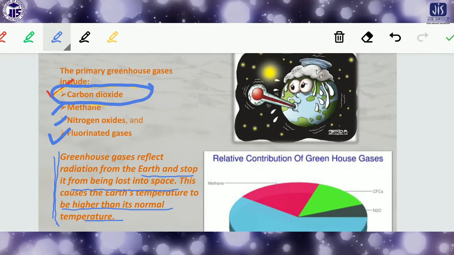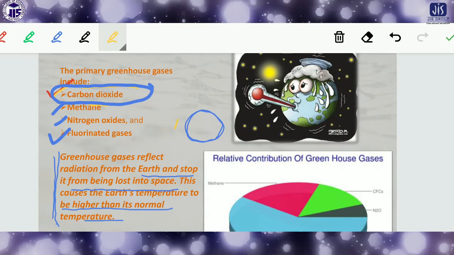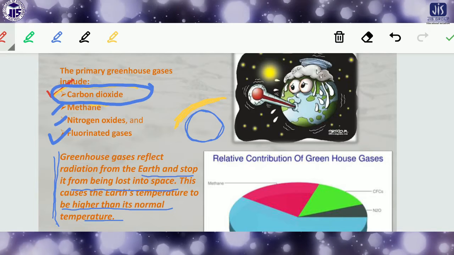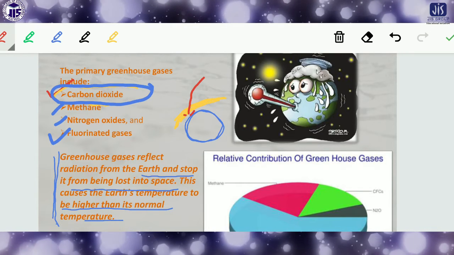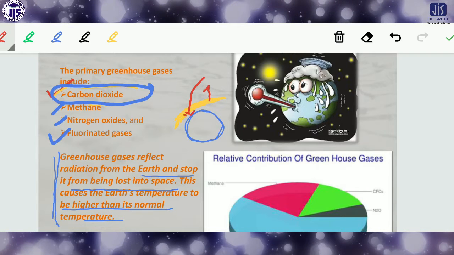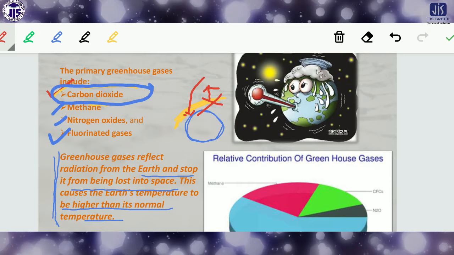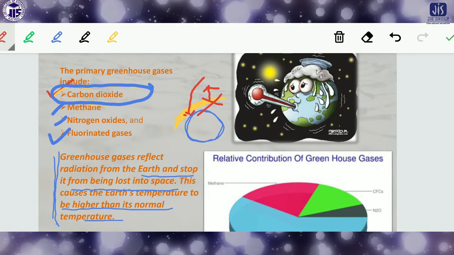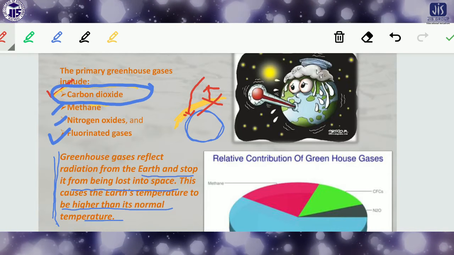That means with increasing greenhouse gases, when sunlight comes to the earth, it can enter easily, but it does not escape from the earth's surface or the atmosphere. In this way the temperature of the earth is gradually increasing.